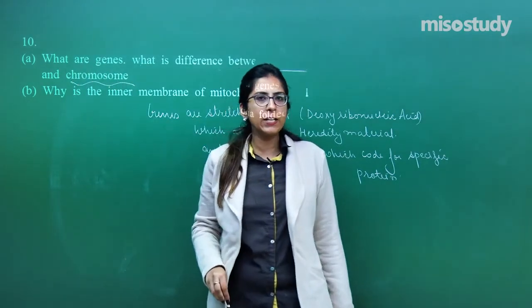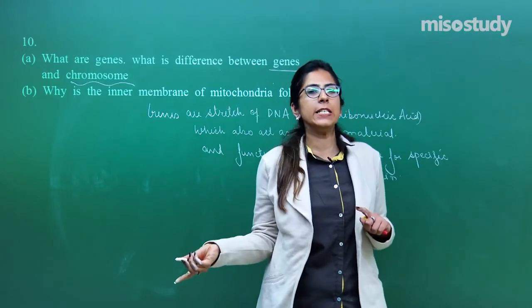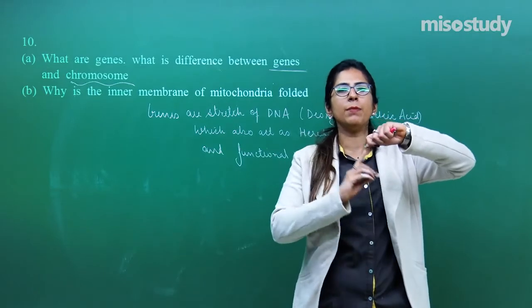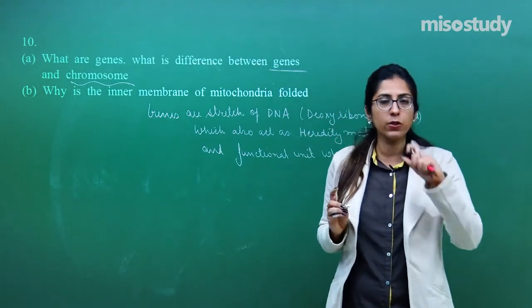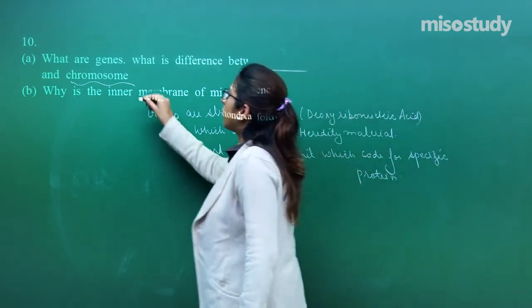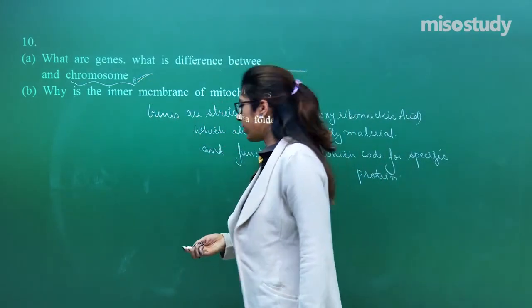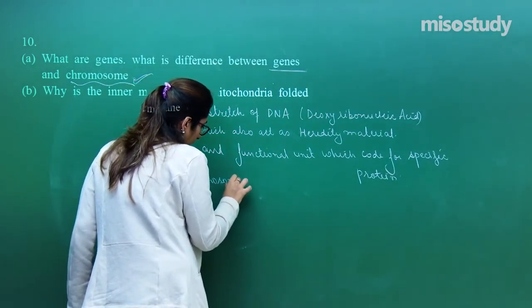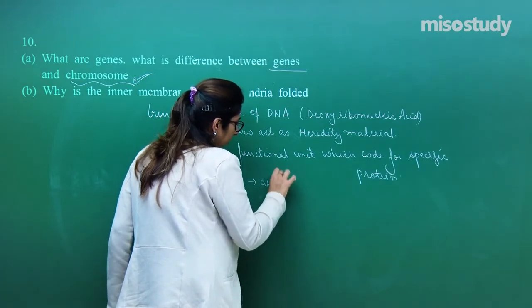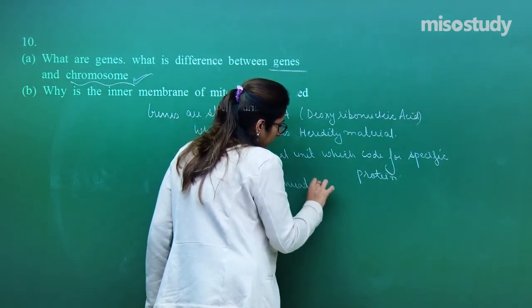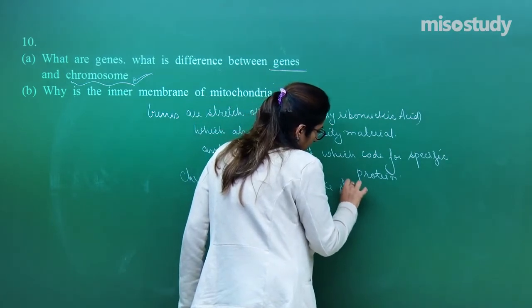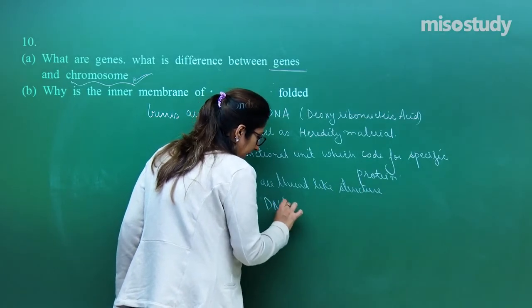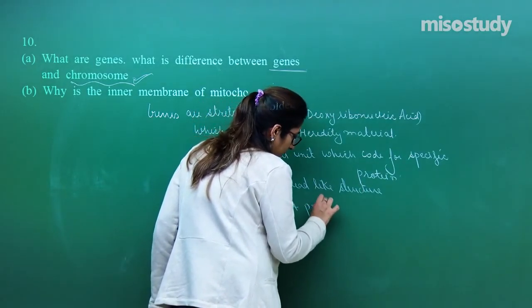Now, what are these chromosomes? Chromosomes are a thread-like structure which not only consist of DNA, but the proteins are also present. The DNA is very beautifully wrapped around a protein, right? We have discussed the histone protein also. This is what you have to explain in this case. So, what are chromosomes? Chromosomes are thread-like structures in which the DNA is there and DNA is associated with protein as well.